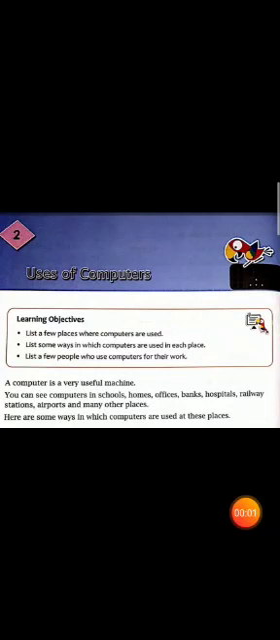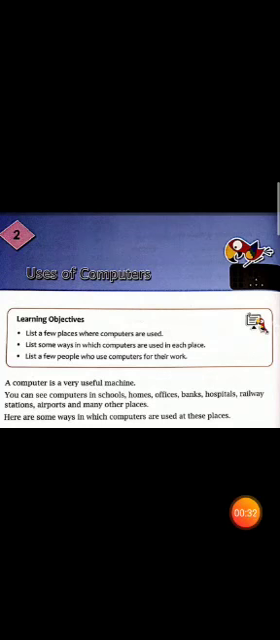Hello students, welcome to the second video session of chapter number 2, uses of computer. Let's begin. A computer is a very useful machine. You can see computers in schools, homes, offices, banks, hospitals, railway stations, airports and many other places. Here are some ways in which computers are used at these places.